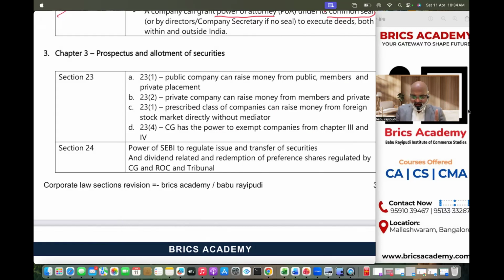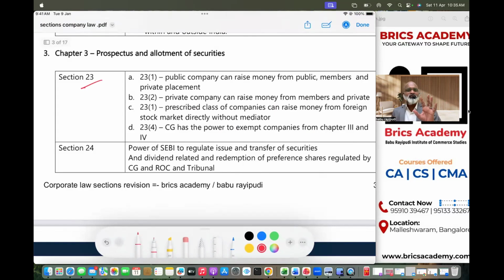So the next section in your third chapter is Section 23. Section 23 has four very important subsections. You must remember these subsections as well, because you have to use the sections according to the question. Always, as I told you in my earlier lecture, when you want to answer a company law question, especially a case law question, you must begin the first paragraph of your answer with "as per Section so and so", because your first paragraph gives you more marks out of the total marks allotted.